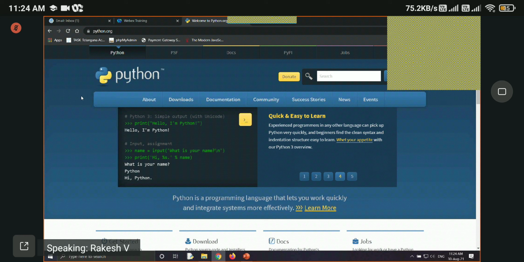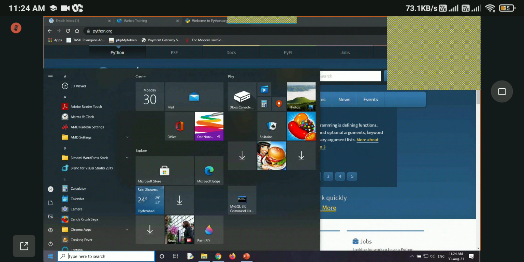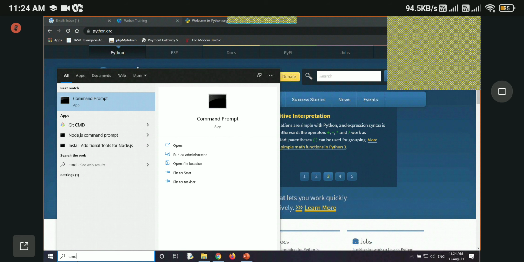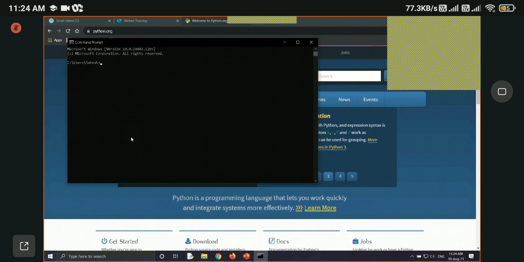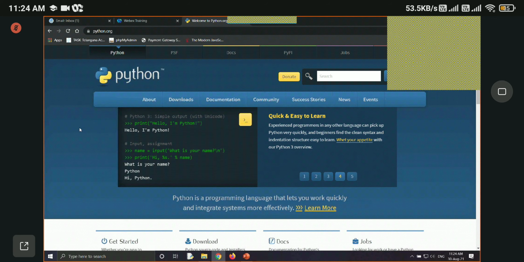So first we need to install Python on our computer. I have already installed it. If you don't know whether it is installed on your computer or not, just open cmd or command prompt, type Python, and press enter. If it is installed, it will show that Python is installed, and here you can start writing Python code. If it is not installed, it will throw an error. In that case you need to download and install Python.